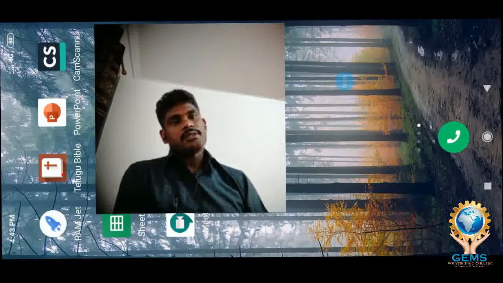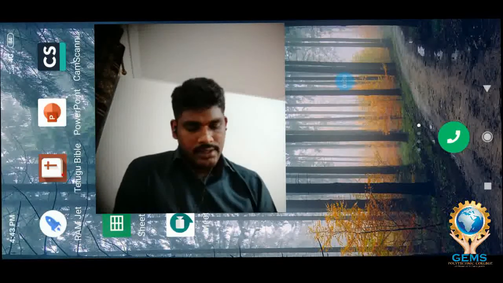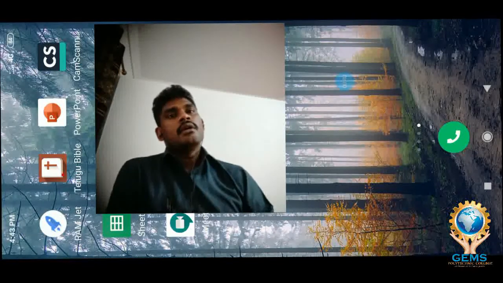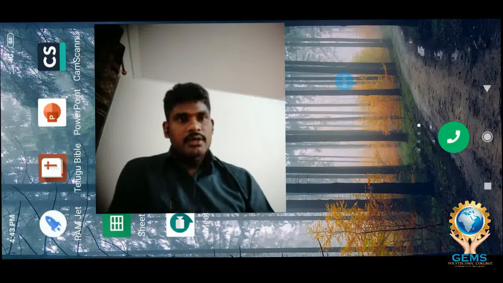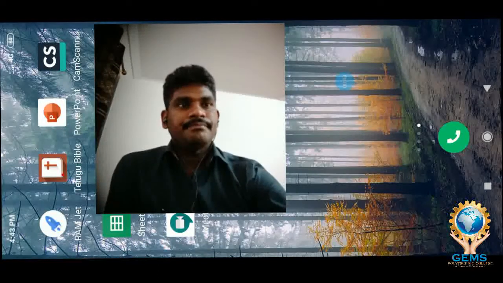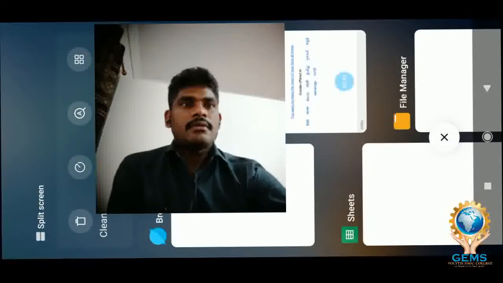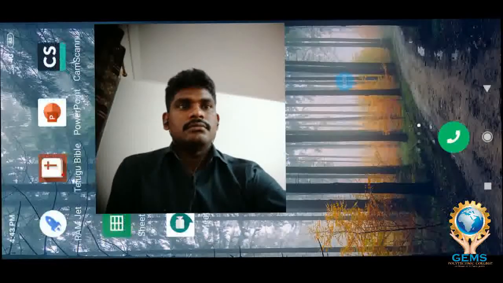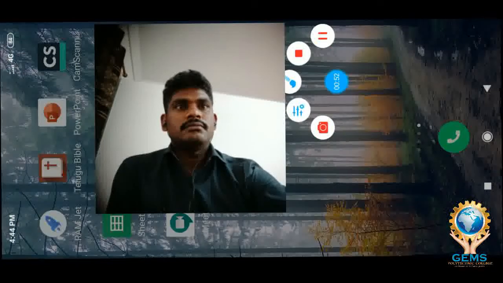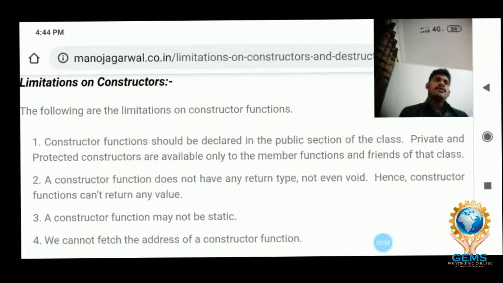So what constraints are there in constructors and destructors? We will see topic by topic. Look at here. Limitations on constructors. The following are the limitations on constructors.